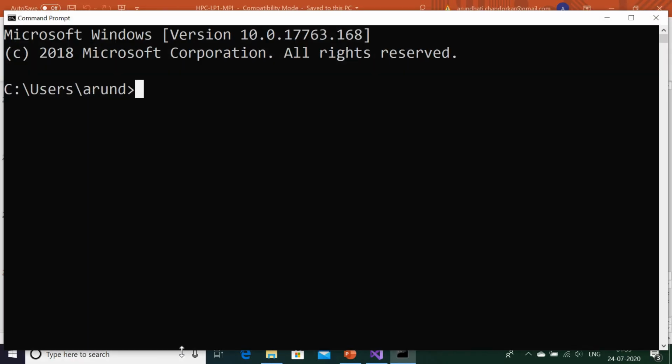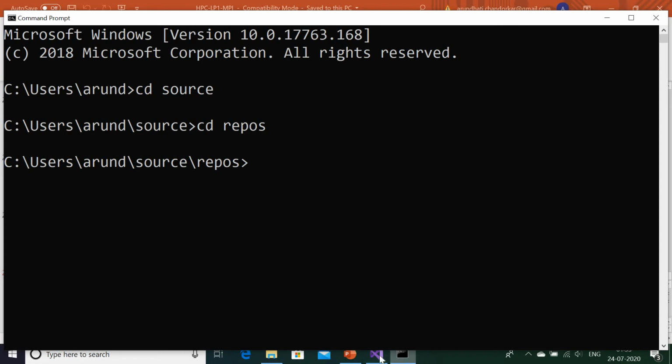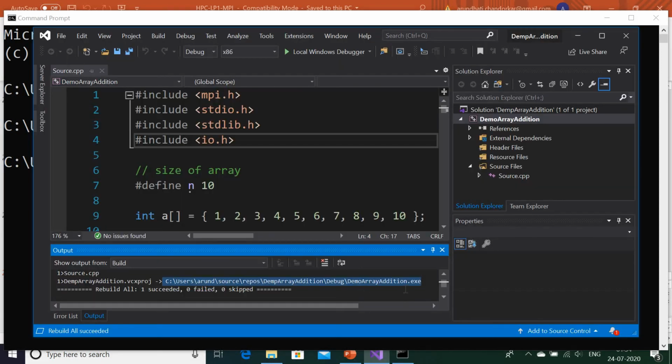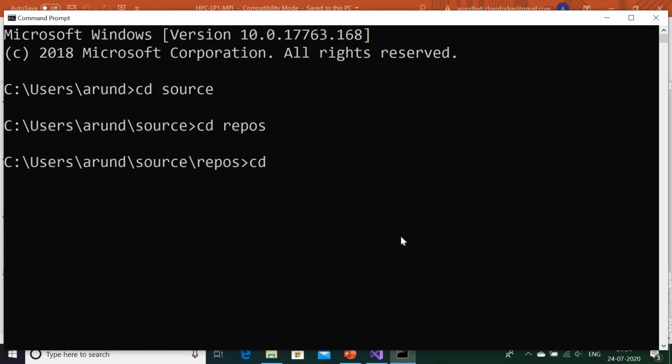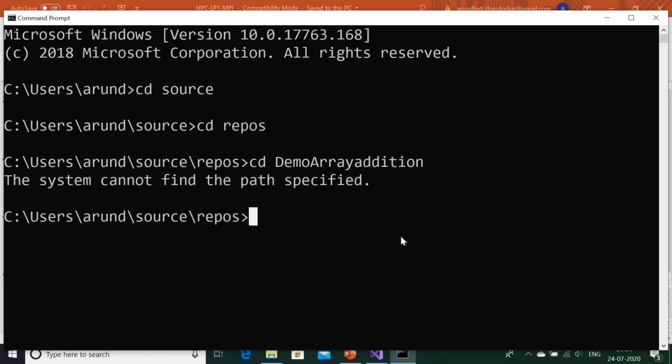So go to the command prompt, go to the repos, follow that path. Don't get confused, I am following this path because I want to run that exe with mpiexec. Repos, after that go through that directory, cd DemoArrayAddition. This is the name given by me. Sorry, some spelling mistake.